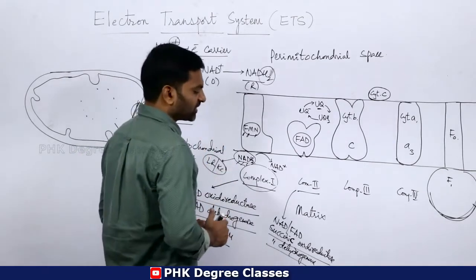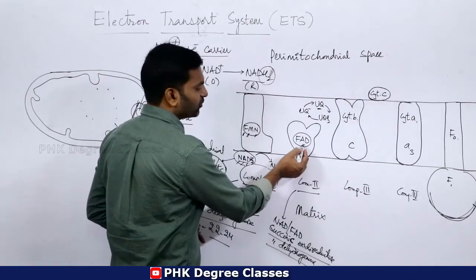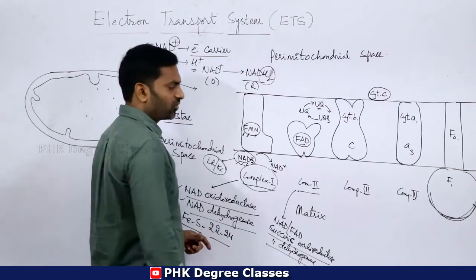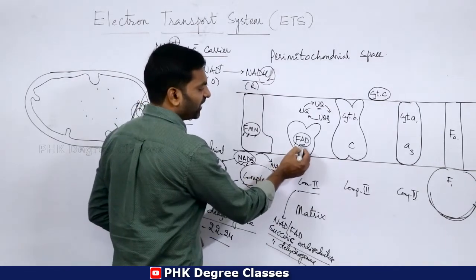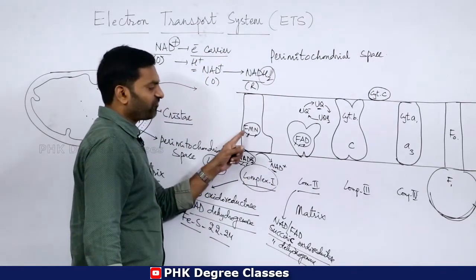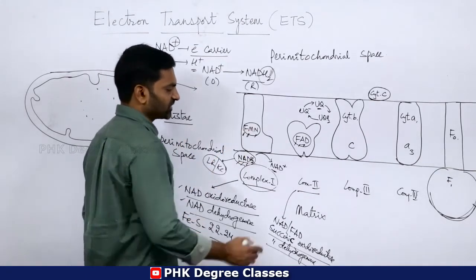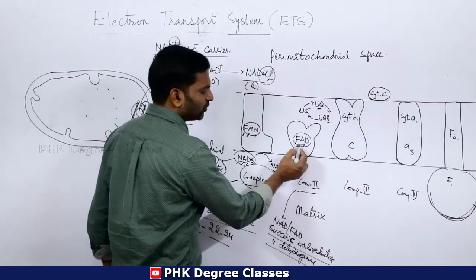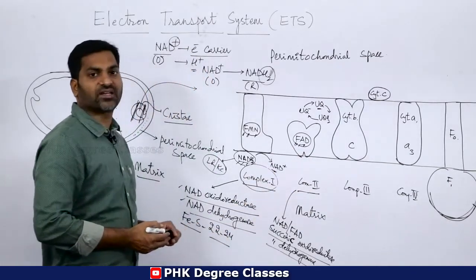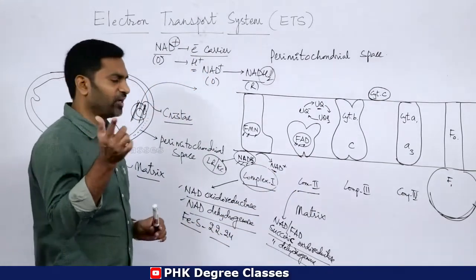In this complex 2 there is a prosthetic group, a non-protein compound, that is FAD. In complex 1 you can find FMN, flavin mononucleotide, as a prosthetic group. In complex 2 the prosthetic group is FAD, flavin adenine dinucleotide.